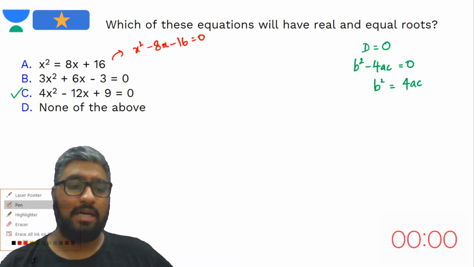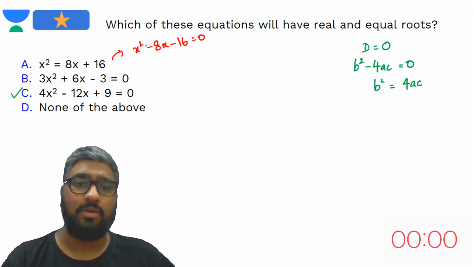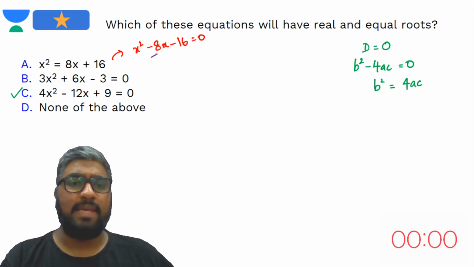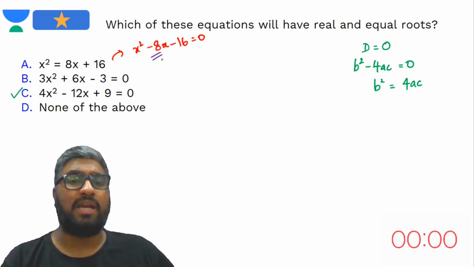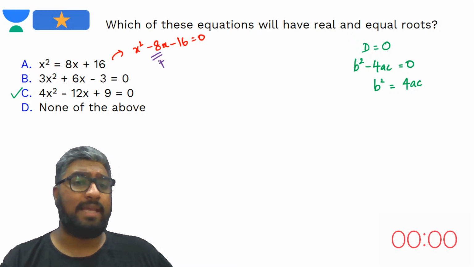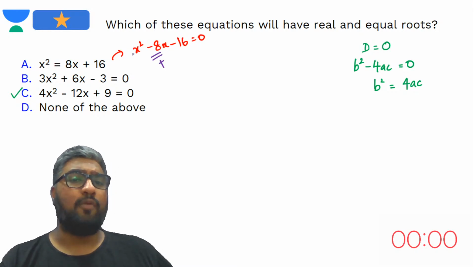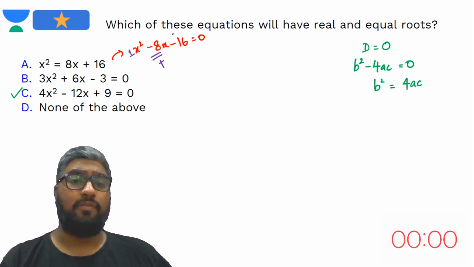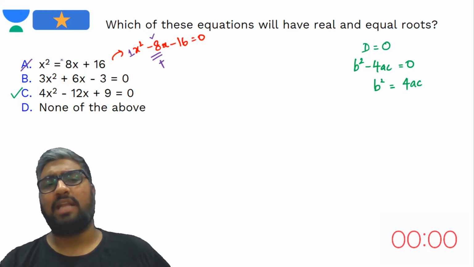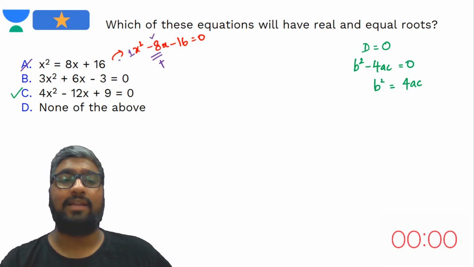Before going ahead with solving this, look at this. The sign of b is negative. So when you square it, it will become positive, correct? So b square is positive. And what is 4 times a times c? That is 1 and minus 16, so it would be negative. Can the square of a real number be negative? Never, which means A can never be my answer. I do not even have to solve this. I can only look at it and let it go.